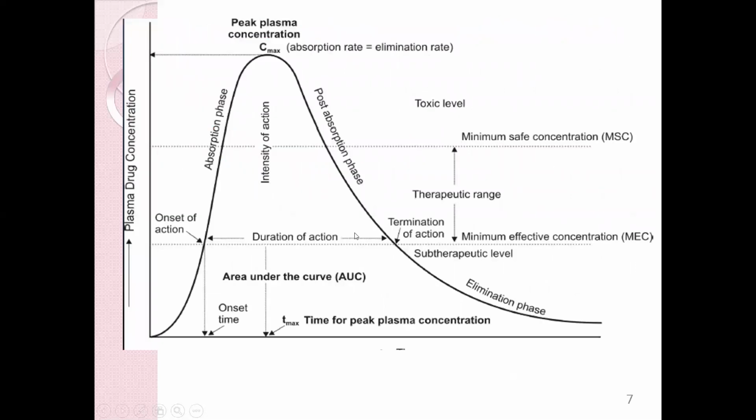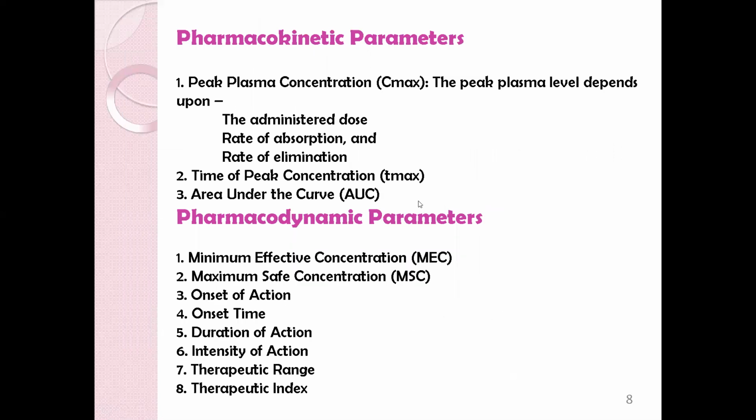Now, this is a typical plasma drug concentration time profile when the dose of a drug is taken orally. In this, the Cmax, Tmax and AUC are the pharmacokinetic parameters and the rest are the pharmacodynamic parameters. We'll see one by one.